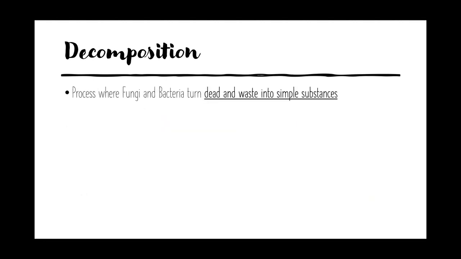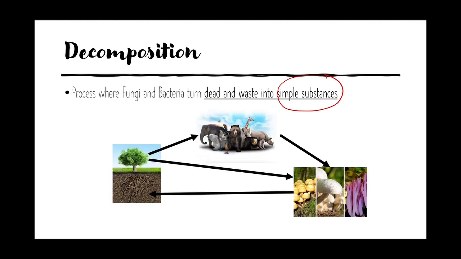Now, so what is decomposition? As I was telling you, fungi and bacteria do this process called decomposition. Decomposition is when they turn dead and waste into simple substances. This process where they turn dead and waste, or sometimes things that are alive, into very tiny pieces is called decomposition. So from a big piece to very, very small and tiny pieces called simple substances. This is a general idea of how fungi and bacteria work in our world.